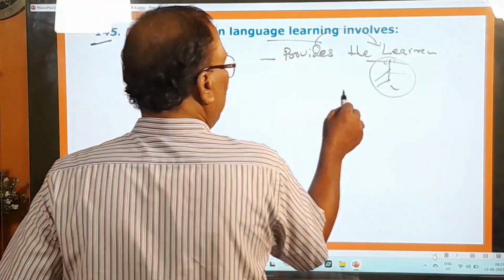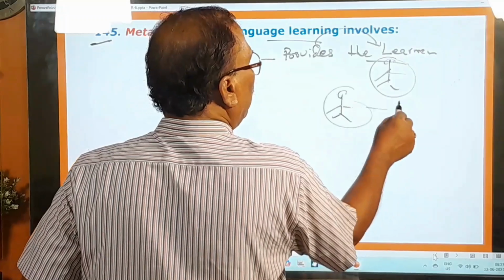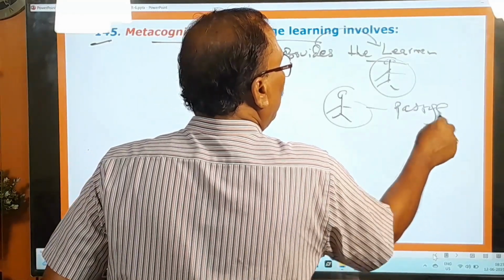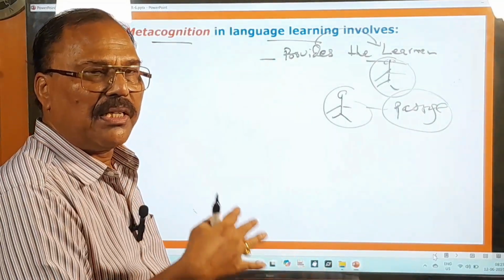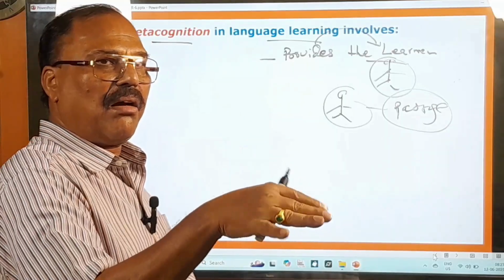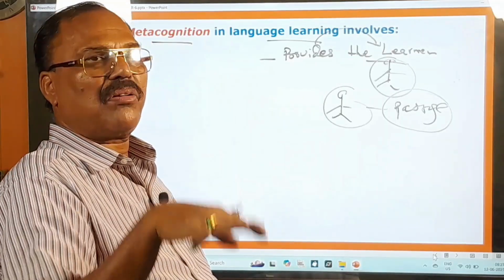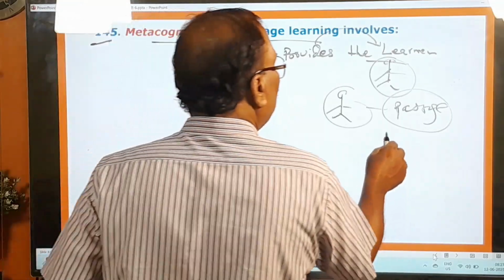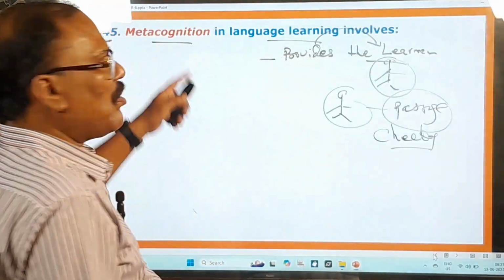Therefore, what happens now? A student is there. Take for granted. A student, after reading a passage, what does he do? He thinks about it. He tests whether he has really and clearly understood that passage or not. So that kind of checking is called this metacognition.